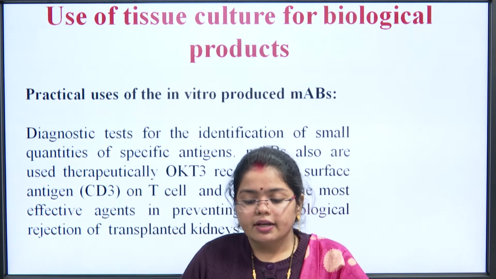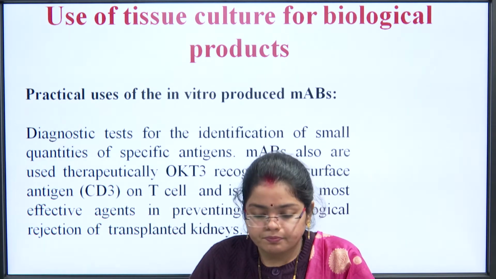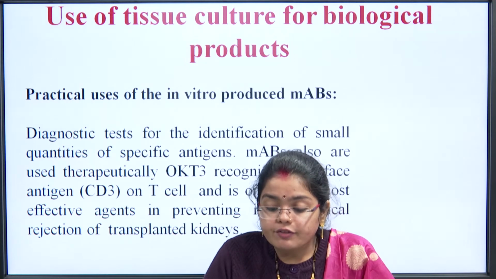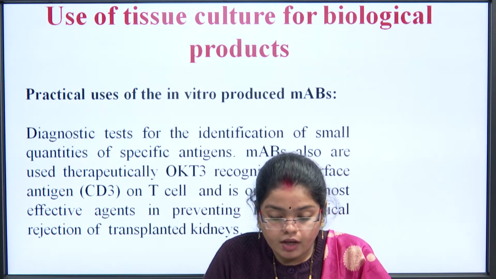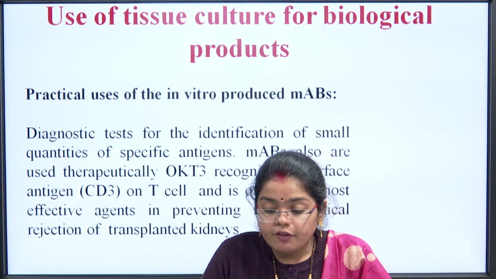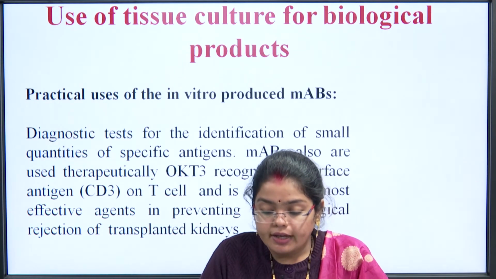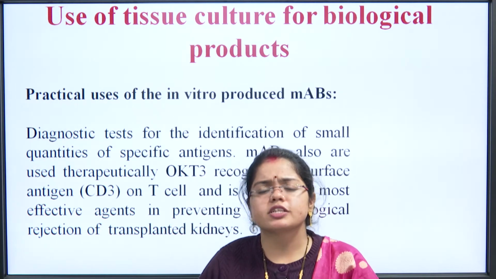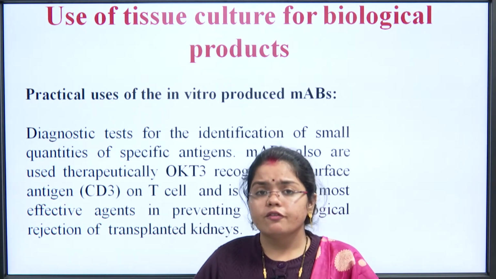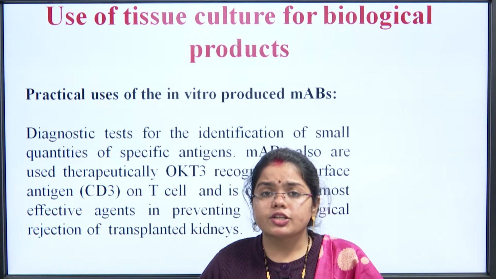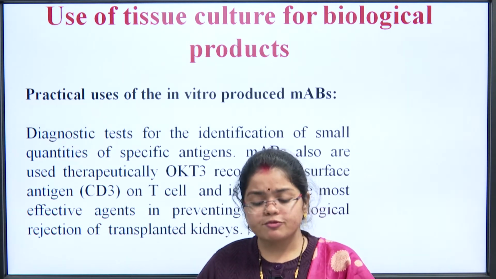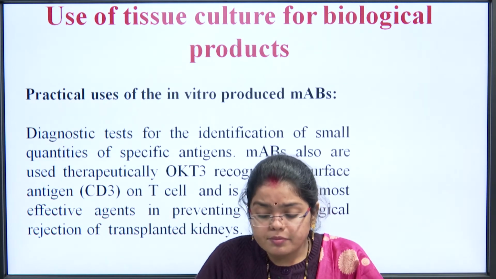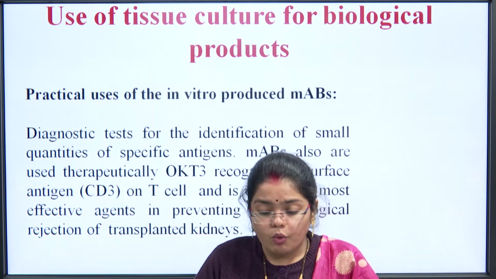Coming to the next slide, it talks about the biological products, and in this the MABs, the practical uses of the in vitro produced MABs. Diagnostic tests for the identification of small quantities of specific antigens. MABs are specifically used for identification of small quantities of specific antigens. Like we draw a sample, the amount of antigen in that sample is very less, then the MABs would be favorable for us, we can identify it using them. MABs also are used therapeutically, like OKT3.